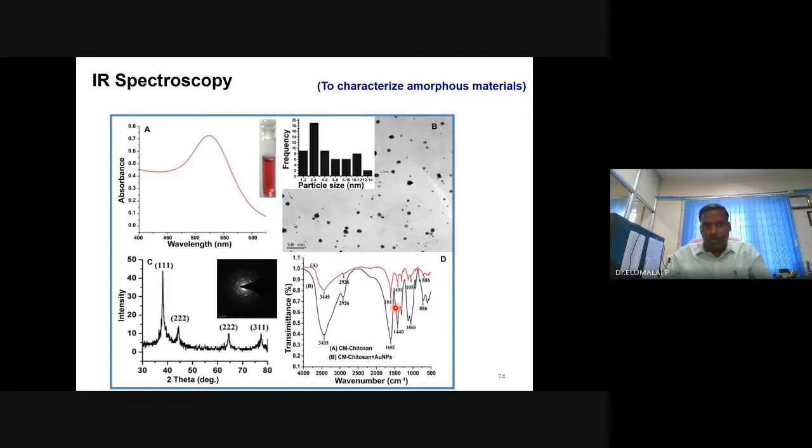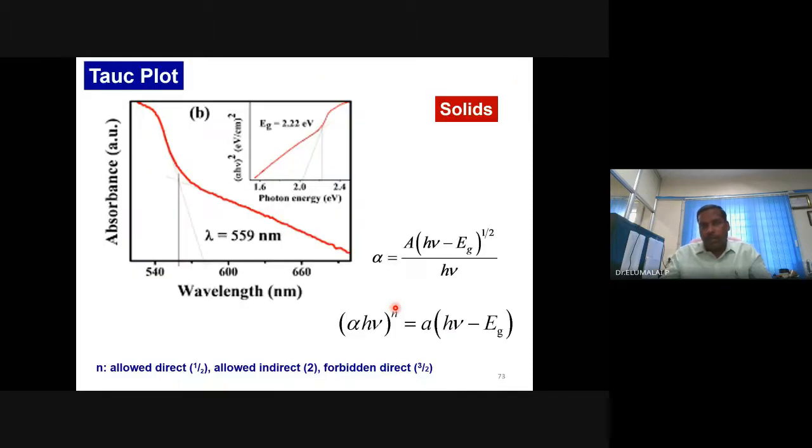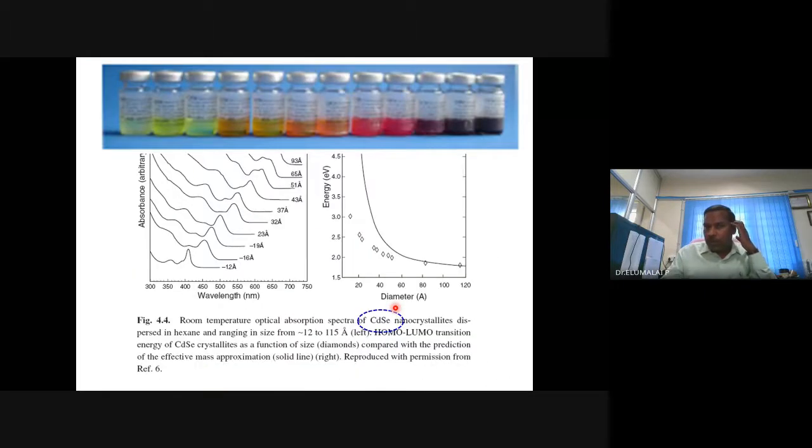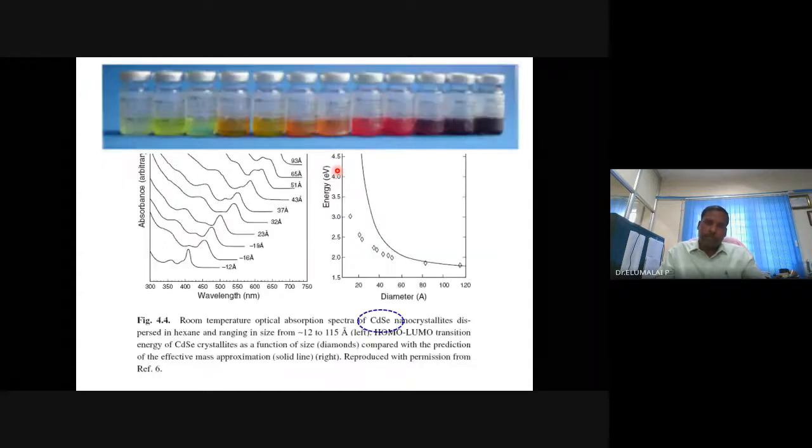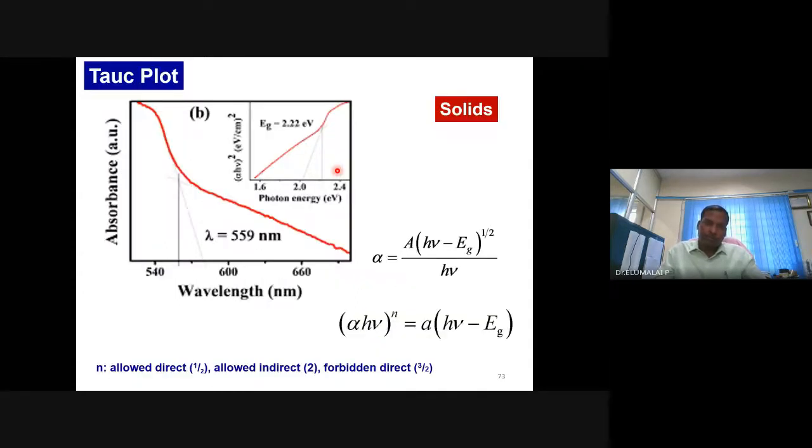Similar to X-ray diffraction, X-ray spectroscopy is different. That was X-ray diffraction, and this was UV-visible spectroscopy. For solutions or colloids, you can directly get the band gap. Use the absorption frequency to quantify the band gap, not the emission frequency. If it is a solid, the same UV spectrum, but now use the Tauc equation and Tauc plot. I'm sure many of you will do this Tauc plot in your mini project or major project. You will do this extensively, I'm sure.